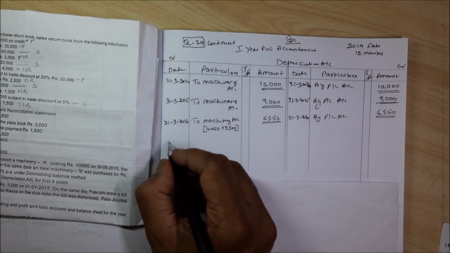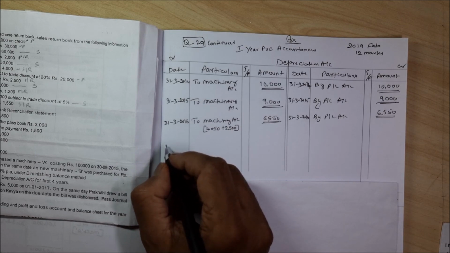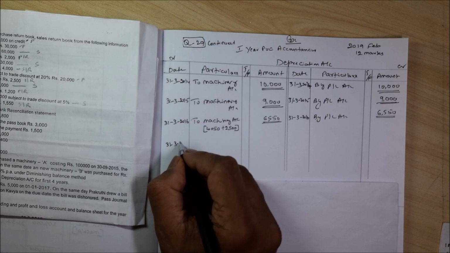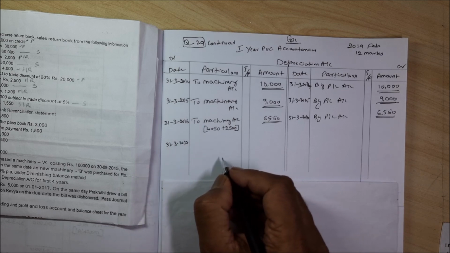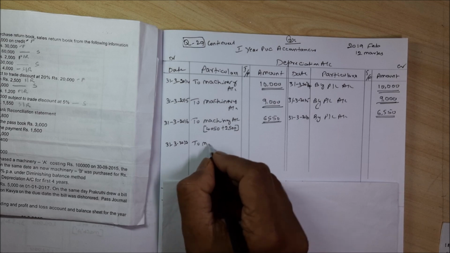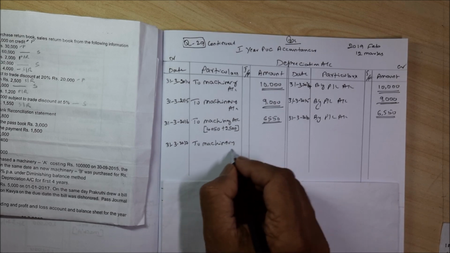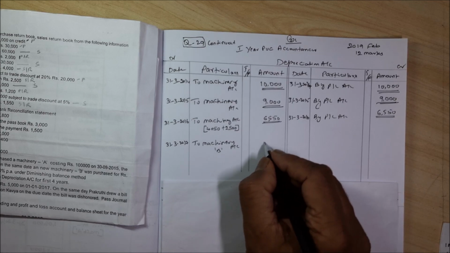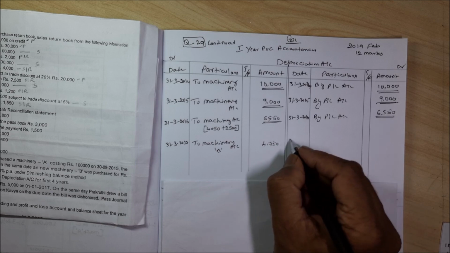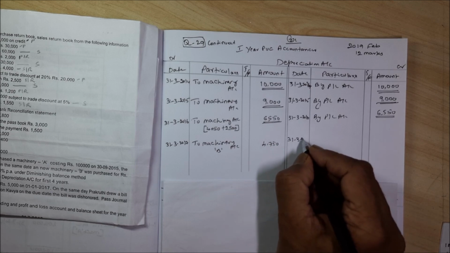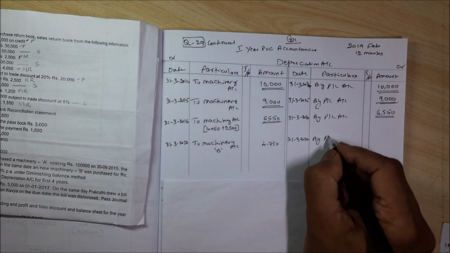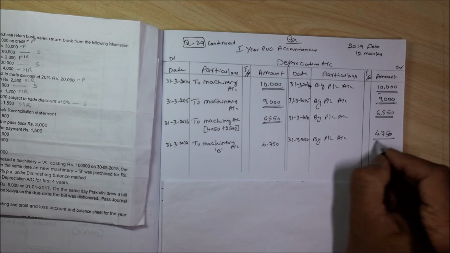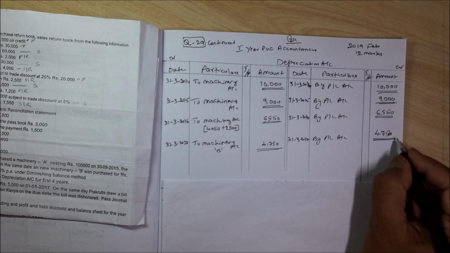Next 31/3/2017 to machinery account. This is only of machinery B. It is 4,750. Then 31/3/2017 by profit and loss account 4,750. That's all. This is how you have to prepare.